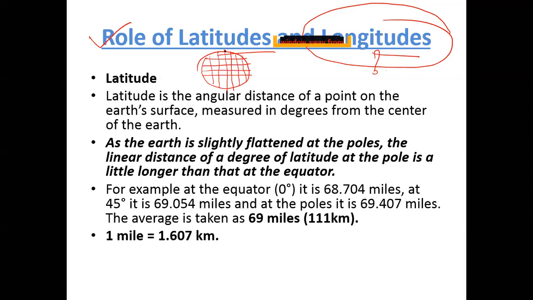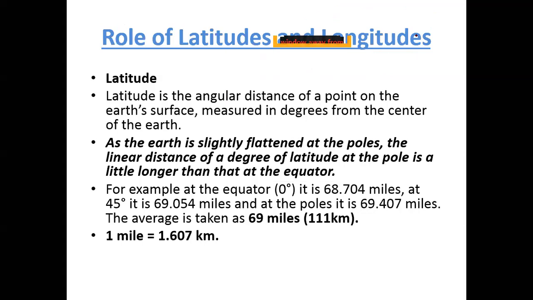Latitudes are parallel because longitudes are generally like this. If you see a globe, they have this kind of shape, so they are not exactly parallel. They go north to south. Again, my question is, do you think longitudes have any role in the climate of the place? Okay, give me an answer tomorrow or in the next class. Coming back to latitude.